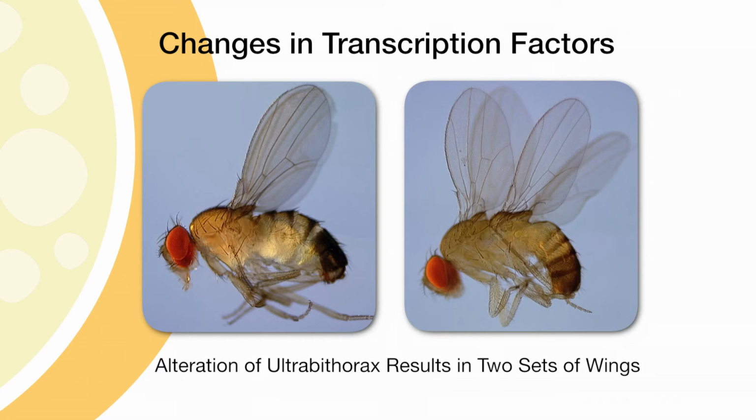that embryo forms. As an example, loss of the gene ultrabithorax, which is a homeobox-containing transcription factor, causes a complete change in the segmentation pattern in the fly, such that it forms two sets of perfectly developed wings. It's amazing. How could perfectly developed wings form in the wrong location just from altering one gene, in this case, one transcription factor? This is a dramatic example of how transcription factors have the power to really control gene expression and ultimately development and even disease.